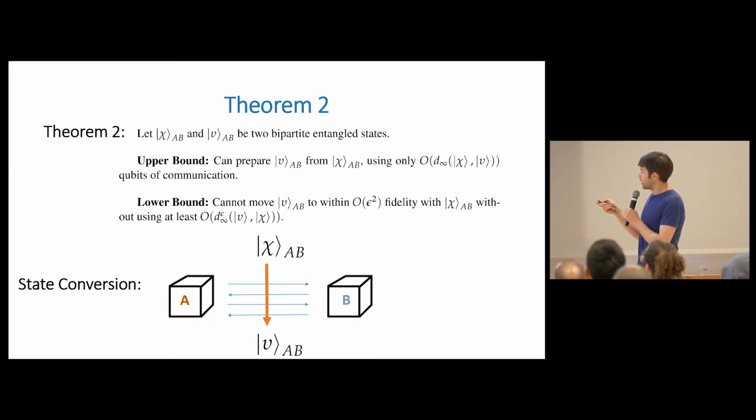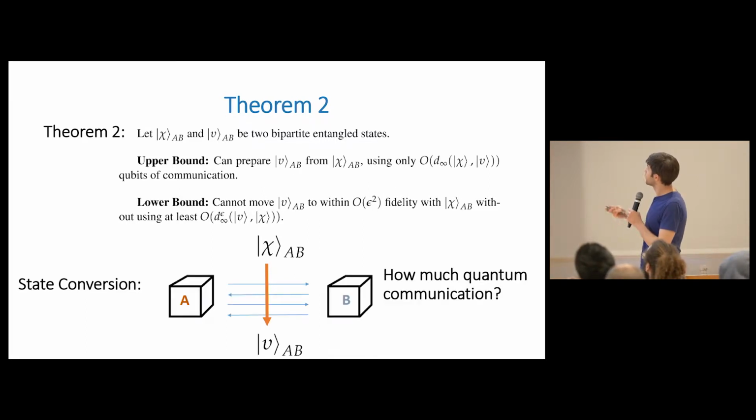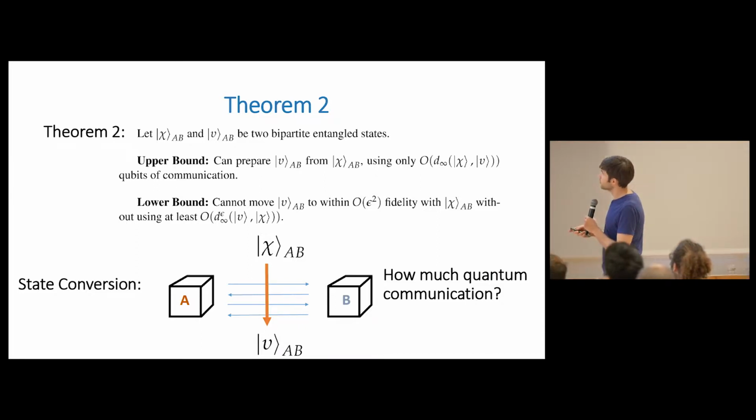And Alice and Bob can communicate, but every time they communicate, it costs them, right? So they can communicate even qubits if they want, but every time they do it, it costs them. And we want to know, what is the minimum amount that they have to communicate with each other to convert this shared state into a different one. That's state conversion. Right. So what's the minimum amount of communication needed? Okay.